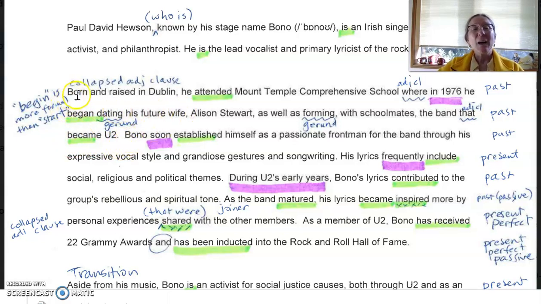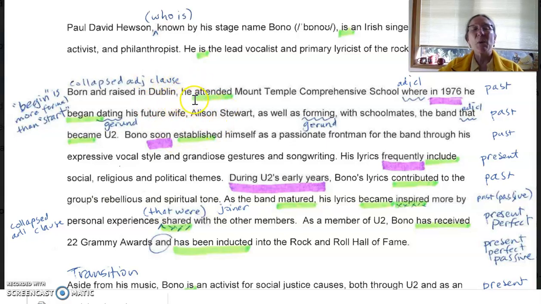Very fancy. Up here, born and raised in Dublin, that could be considered a collapsed adjective clause or just a collapsed sentence. He was born and raised in Dublin. No subject, no verb. So it's attached here as a sentence starter. And the person who was born and raised should be the same as this subject right there.